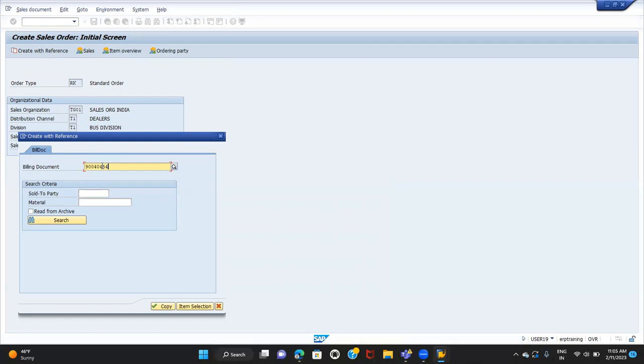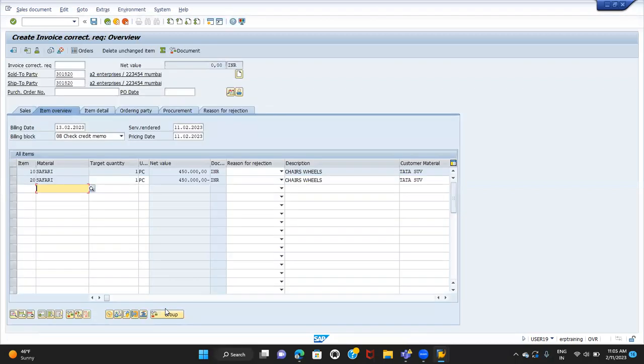What was that field name? Order reference, right? Yes, order reference. I'll show you that. So now I'll copy the billing document. All the details from the billing document to the invoice correction request will be copied. Just enter the PO date.